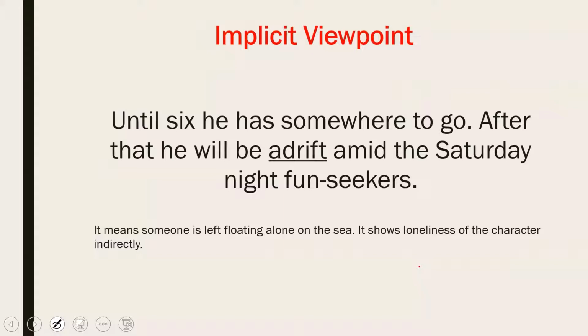But when we are using this unusually, you're not expressing a sailor here. You're talking about a man. He is in society right now. He will be adrift amid, meaning in the middle of, Saturday night fun seekers. For example, we say a different lexical field is used. It's a different register used here, which should be used for sailors.